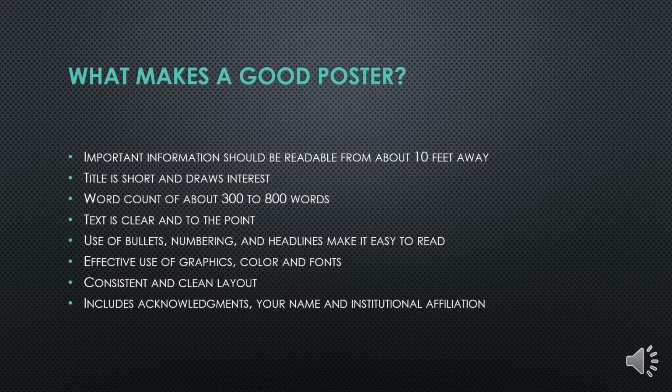Certain highlighting points are necessary for a good poster, so let's check out what they are. Important information should be readable from about 6 to 10 feet away. The title is short and it must draw interest, or it must pose a question to the person who is viewing it. A word count of about 300 to 800 words is considered optimum for any poster. Of course, this can be a little flexible based on the guidelines provided by the competition or the session where you are participating. The text is clear and to the point. Use of bullets, numbering and headlines make it easier to read.